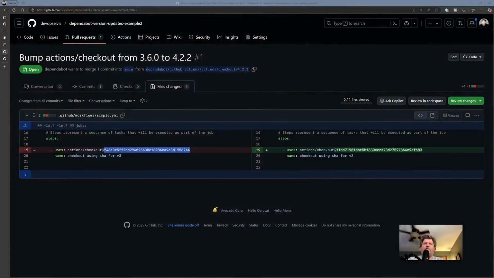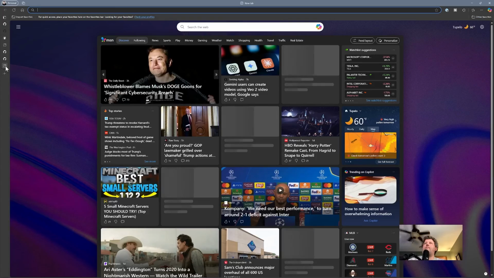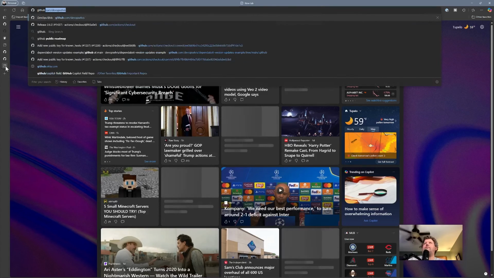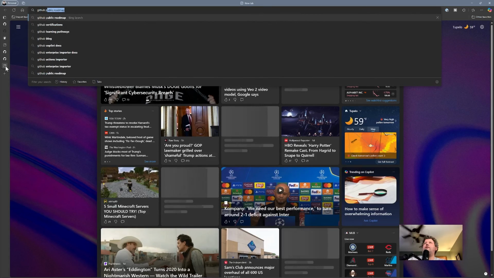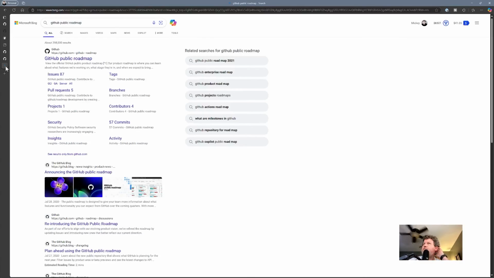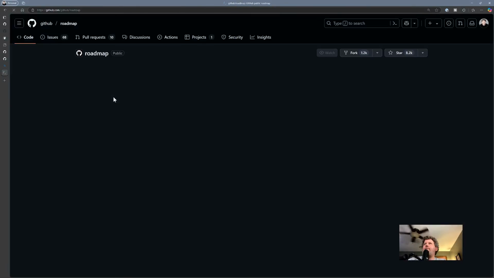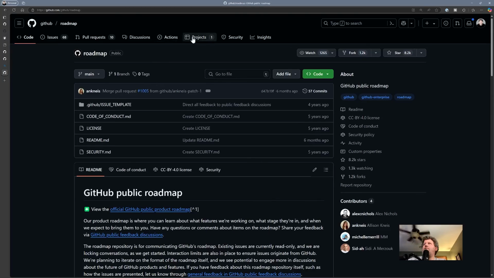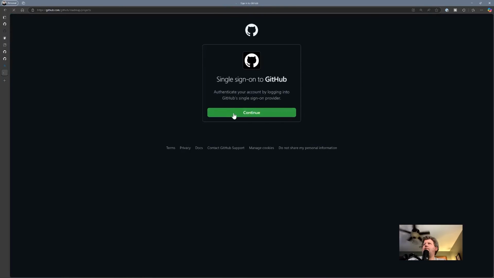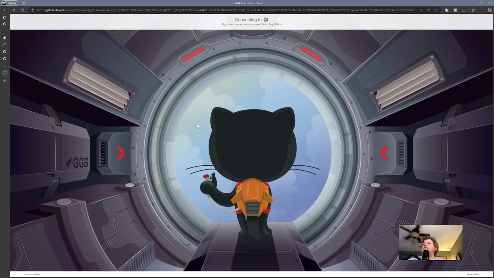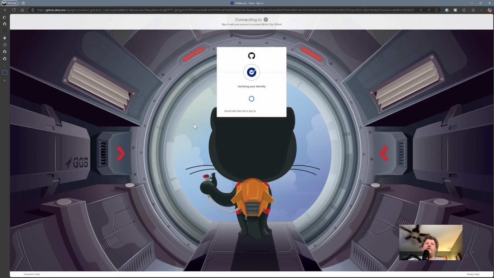Now, let's go look at our public roadmap for just one more second. So if we go to GitHub.com, or let's say GitHub public roadmap, and we go to here, okay, I guess I'm going to do the authentication dance.